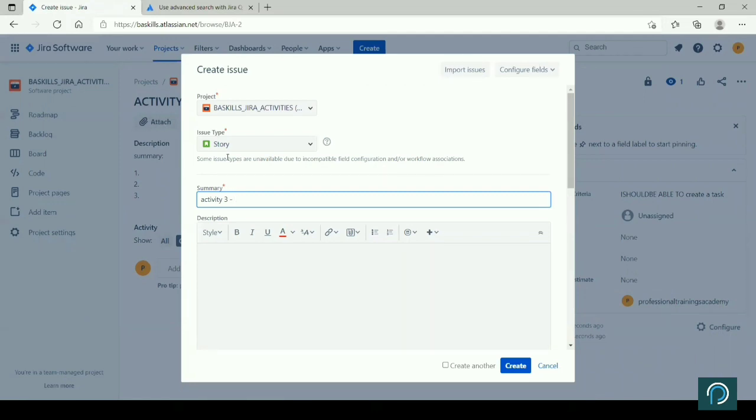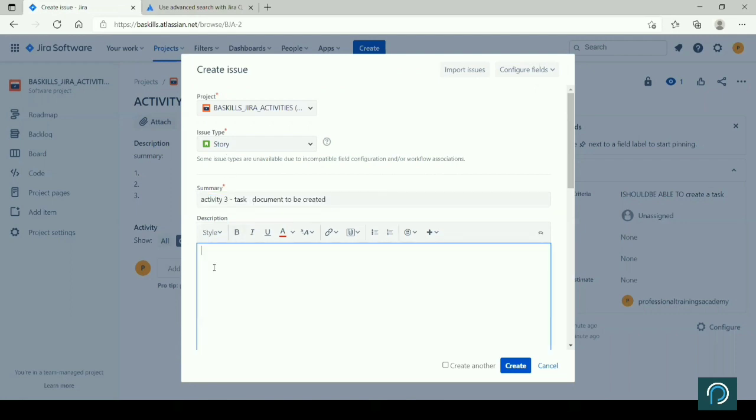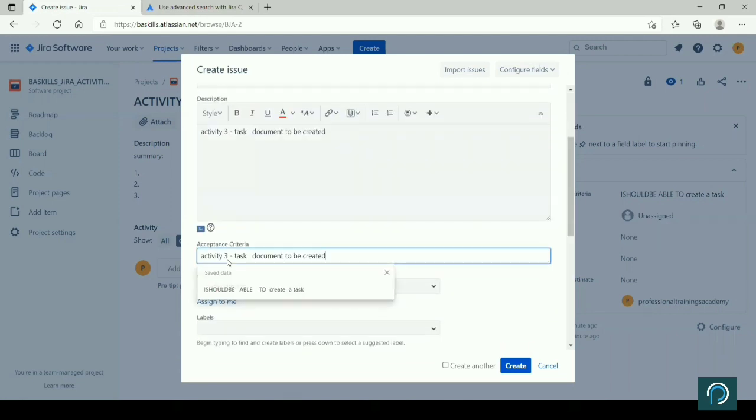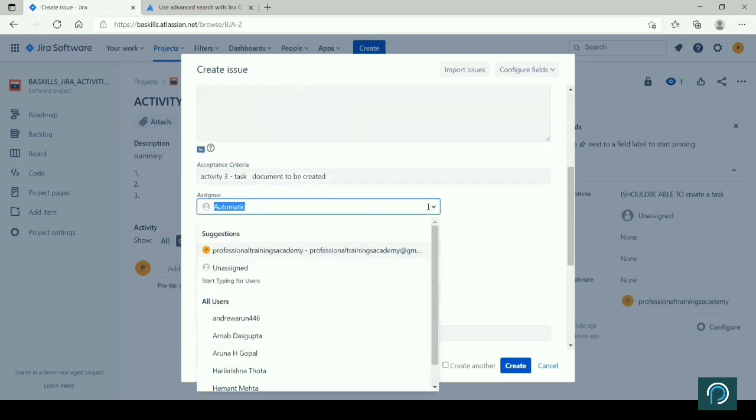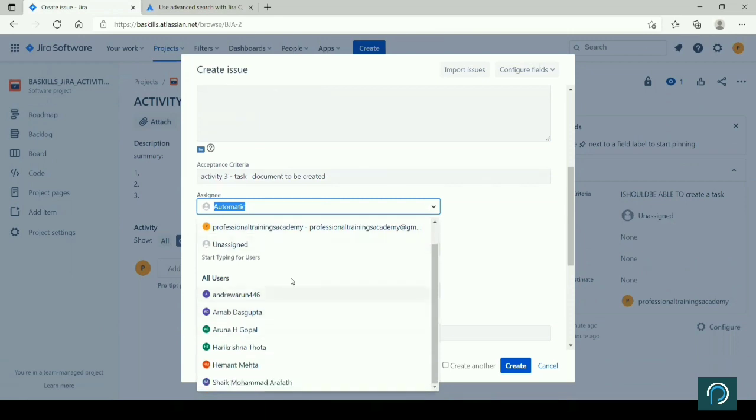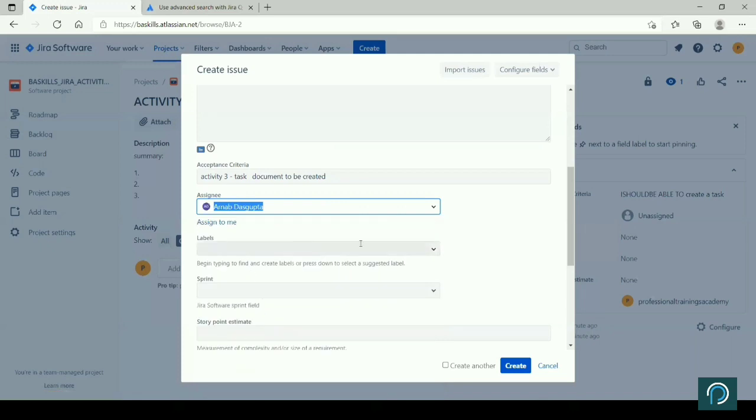You can edit any attribute. Activity 3, task document will be created. So the task that I have done, I will create a document. So at this point of time, I'll just add this as a summary. We'll add this as an acceptance criteria also. I will assign it to all the people who are part of the project. So let me assign it to Arnab.